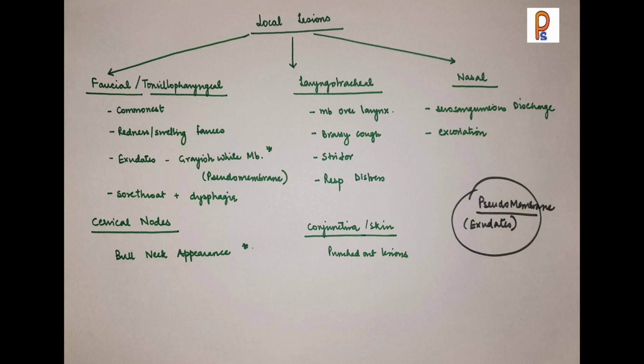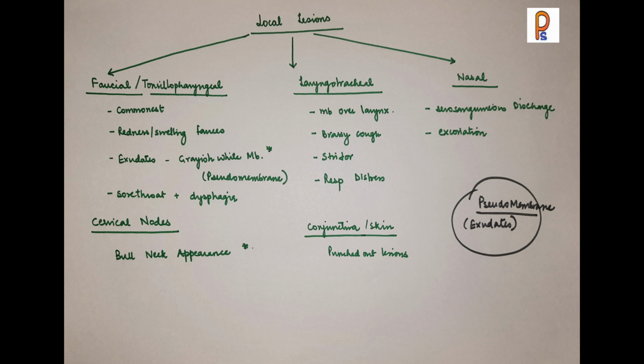Now this pseudomembrane, since it is presenting as a membrane over the tonsils, has to be differentiated from other differential diagnoses like membranous tonsillitis, agranulocytosis, leukemia, herpetic tonsillitis, and other diseases. Also, it may lead to enlargement of the cervical nodes, so it will have a bull neck appearance. Now, if it is the laryngotracheal variety, there will be a membrane over the larynx. This pseudomembrane over the larynx will lead to brassy cough. There will be stridor. Also, there will be respiratory distress, and it may lead to complete airway obstruction.